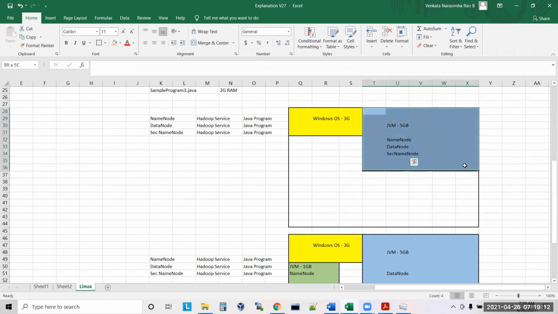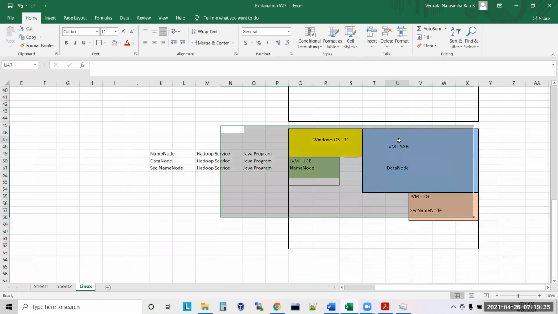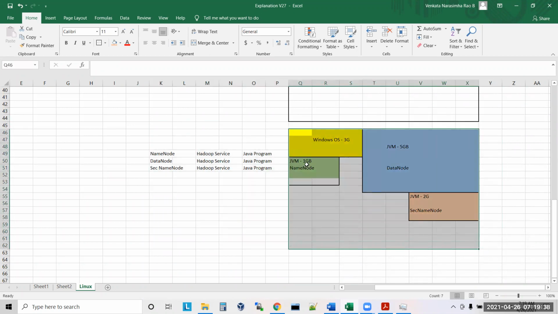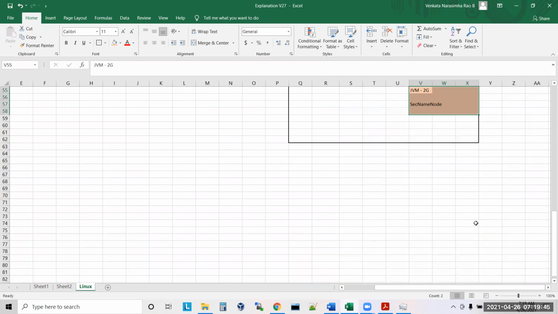Is this model an effective way of running your services? No, this is not an effective way, because tomorrow the 5 GB has to be shared by multiple services. If one is taking more, another has to suffer. Correct or not? So this is one way. This is the second way. Second way means you have only one server. In that one server, you are running name node in a separate JVM, data node in a separate JVM, and secondary name node in a separate JVM. This is the second way.